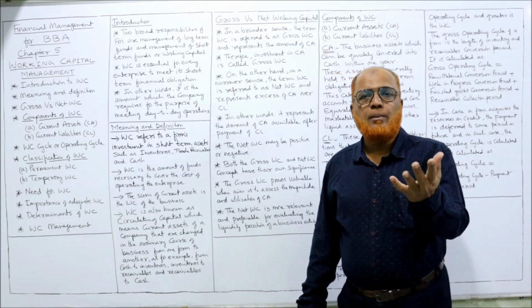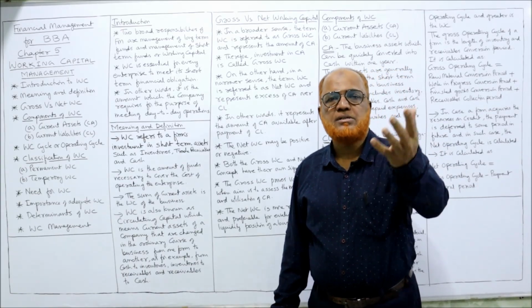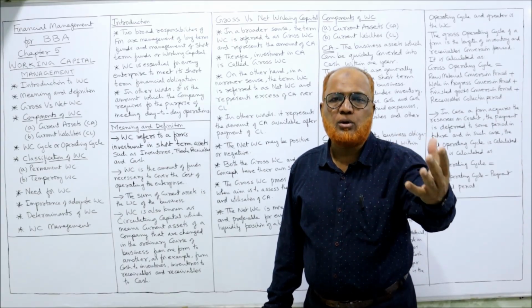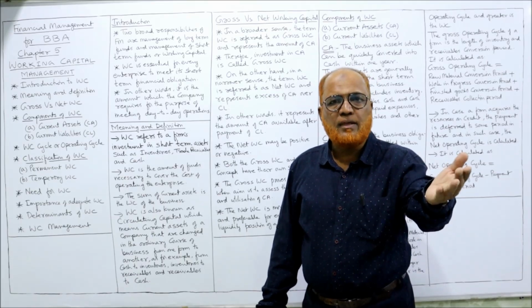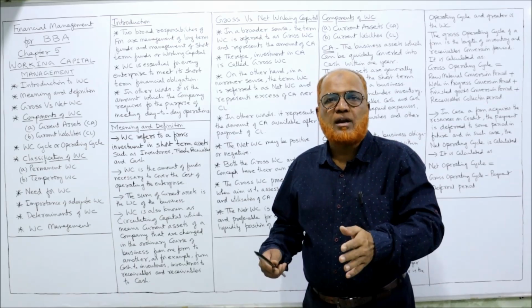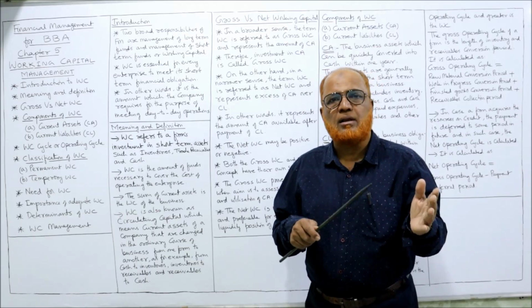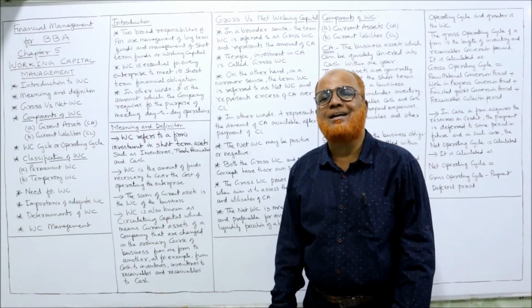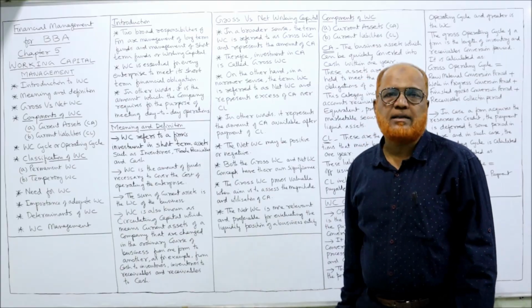For example, a business is having cash. By using the cash, the business will purchase the inventory. When the inventory is sold to customers on credit, it will become receivables. When the customer pays cash, again we got the cash. So we are converting cash into inventory, inventory into receivable, receivable into cash. That's why the funds are called circulating assets, always moving from one asset to another asset.